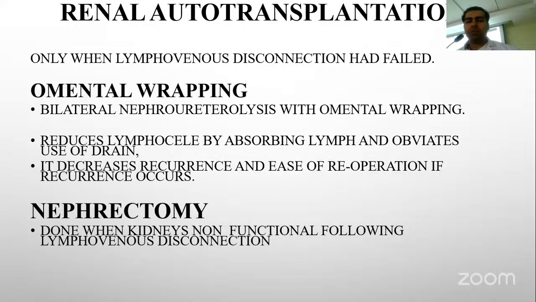Renal autotransplantation is done only when the lymphovenous disconnection has failed. The omental wrapping of the kidney is done bilaterally after bilateral nephrolysis. The omental wrapping reduces the lymphocele by absorbing lymph and obviates the use of a drain. It decreases the recurrence and eases reoperation if recurrence occurs. Nephrectomy is done when the kidneys are non-functional following lymphovenous disconnection.